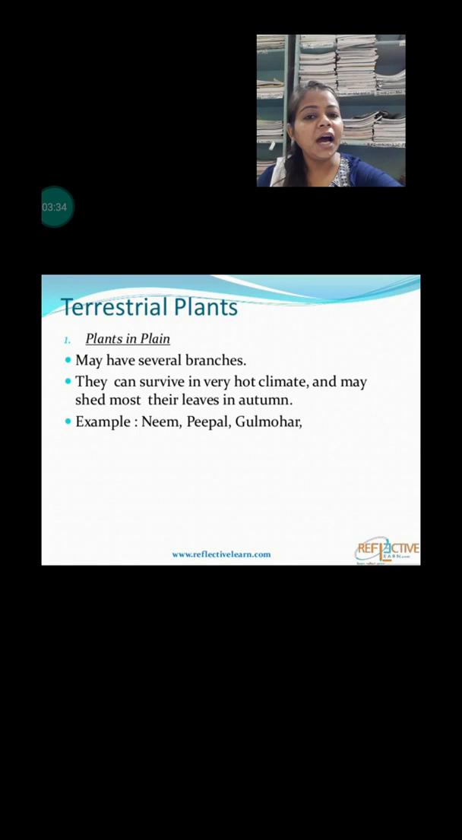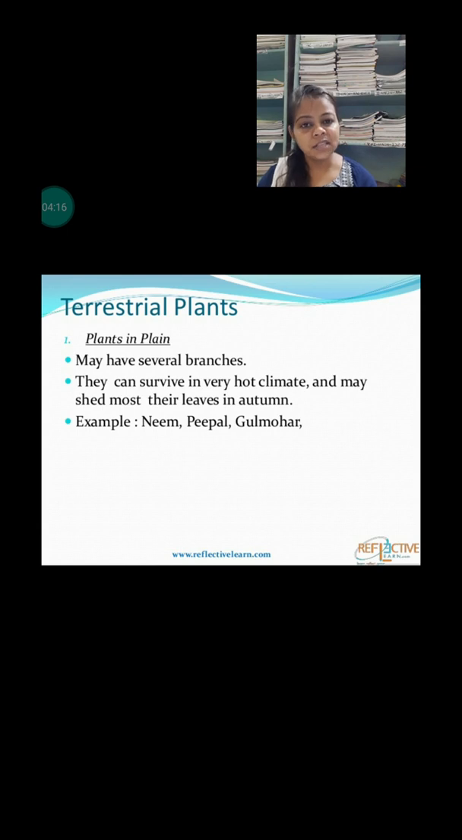Next is plants that grow in a plain area. The plants that grow in a plain area, like neem, mango, peepal, shal, these types of plants or trees have many branches, and those branches have a very large number of leaves. Why? Because with more leaves, they can survive in the summer. How? By evaporating the excess water. Whatever water is present in them, they can evaporate, and by that process they can keep their body cool, and they can easily survive in the different seasons.